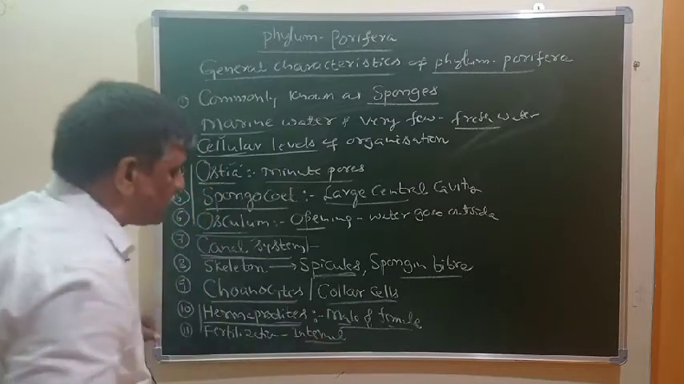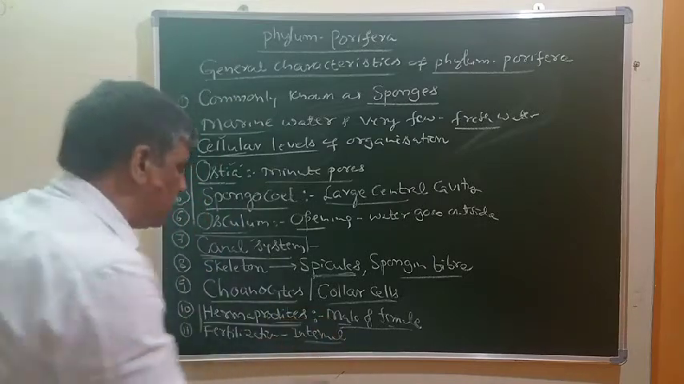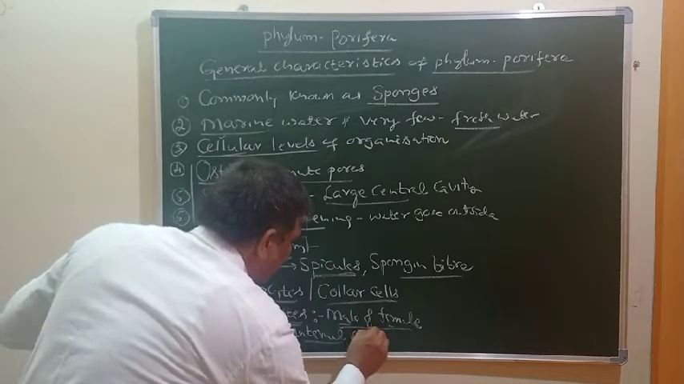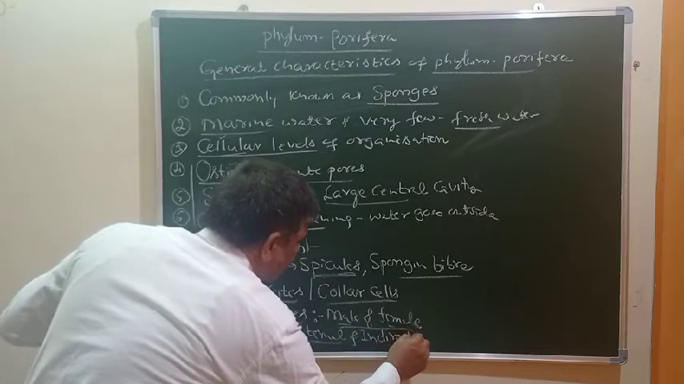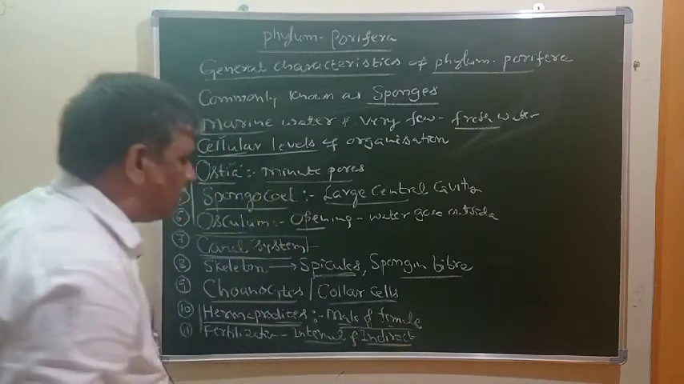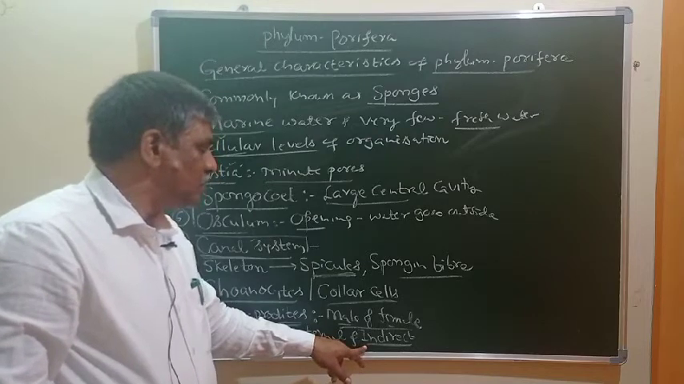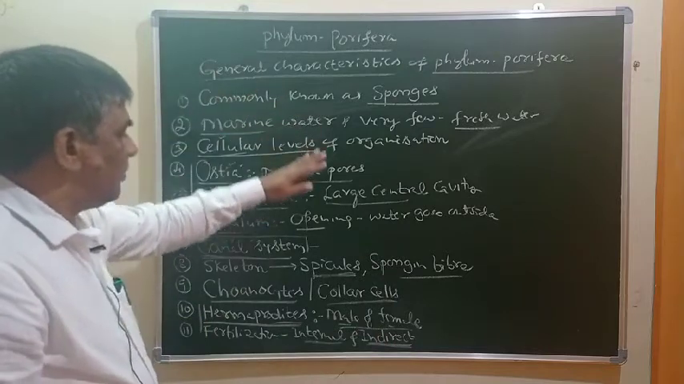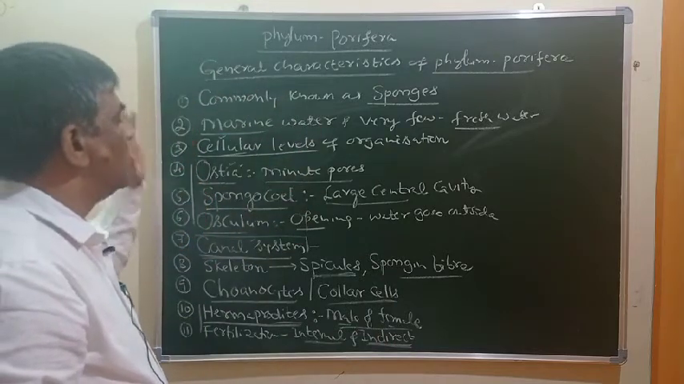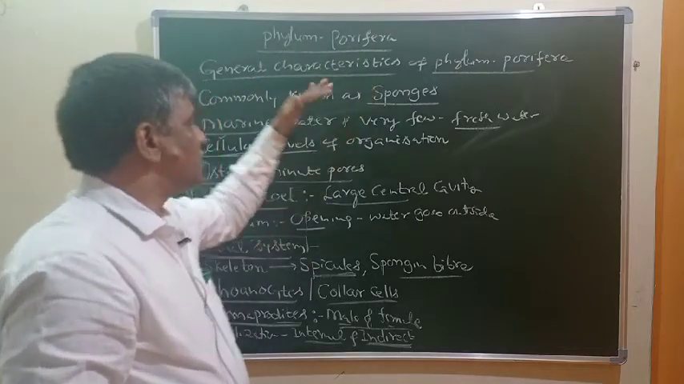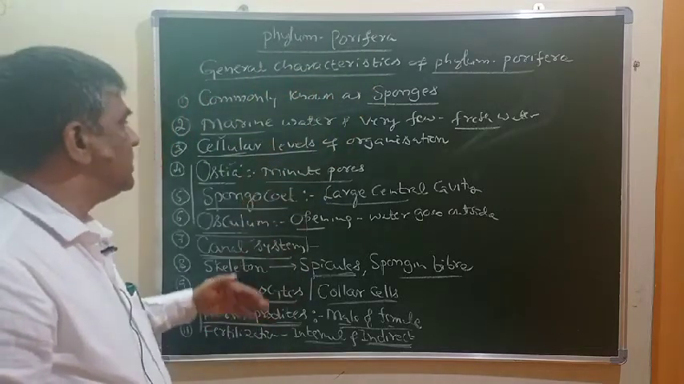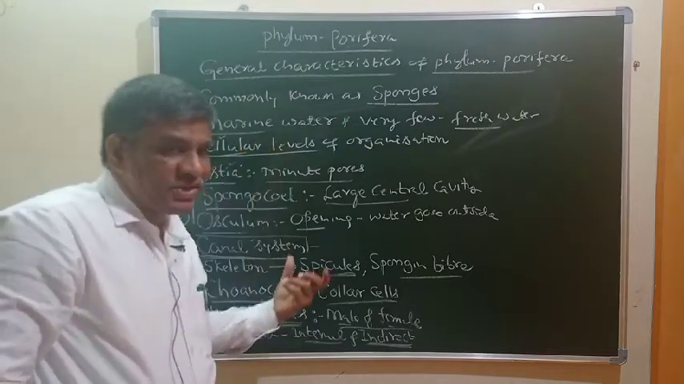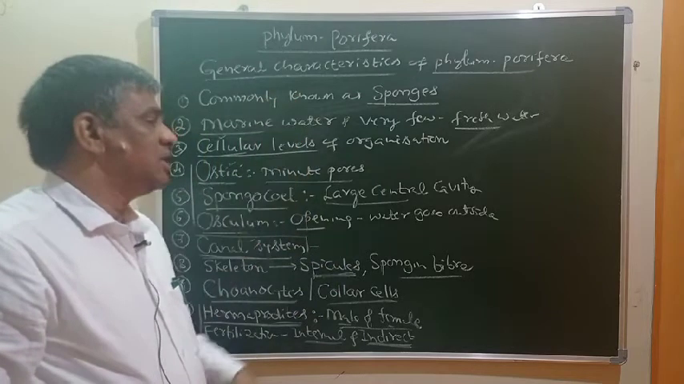Why does internal fertilization take place? Because they are hermaphrodites. Afterwards the development takes place indirectly. What is the meaning of indirect development? Here development takes place through different larval stages, which is called indirect development. So these are all very important characteristic features of Porifera or sponges. The animals included in this phylum possess all these characteristics, and the animals which have these features are considered sponges.